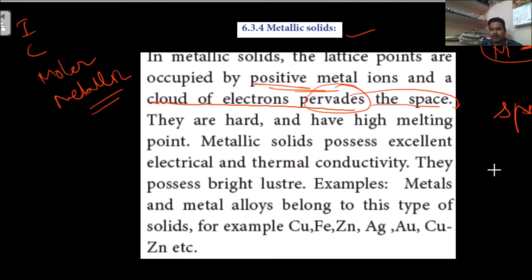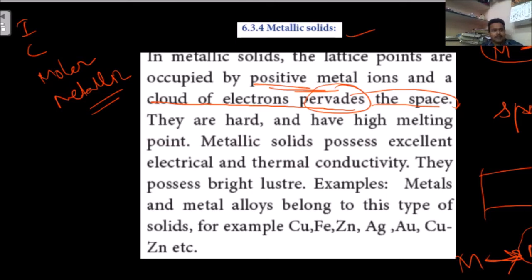For example, just consider one metal. How are these metallic bonds happening? Any metal, M gives M plus and one electron. Metal means which can lose the electron. That is called a metal. So M plus is there and the electrons are there.